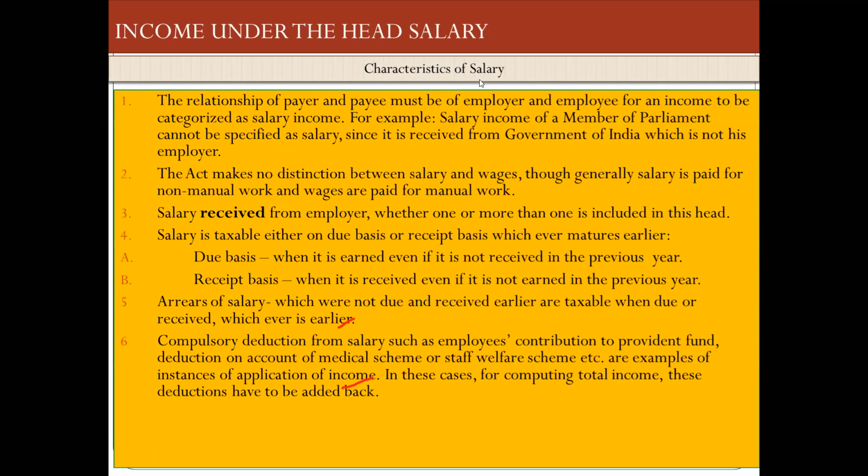Now very important again. What are the characteristics of a salary? For example, there should be an employer and employee relationship. For example, I am working under my father in my house. For example, I am serving him water or food. Is there an employer-employee relationship? No, there is no employer-employee relationship. You have to establish an employer-employee relationship. Then only it is called employment. And for employment, you will be paid salary or wages or allowances or perquisites or commission or fees, whatever I have told just now.